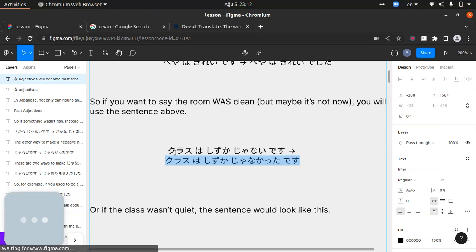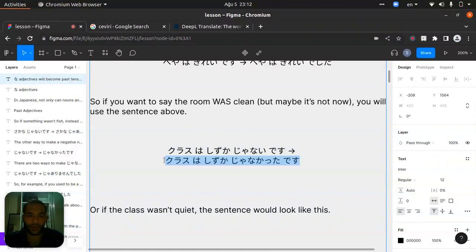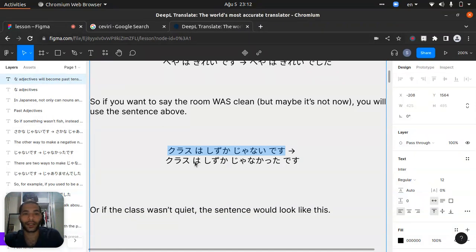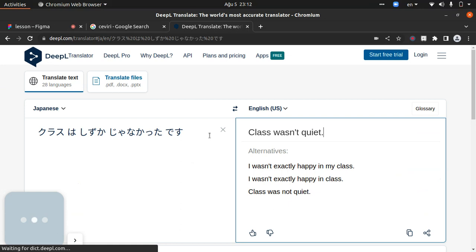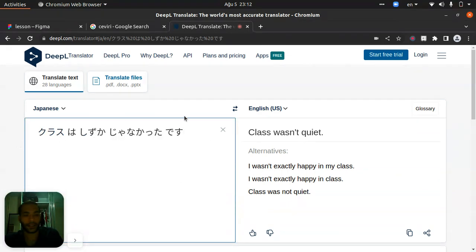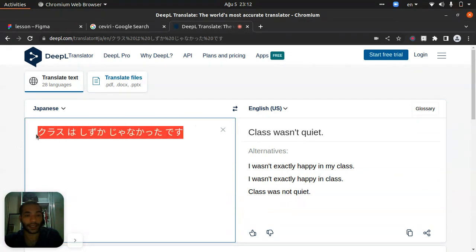The other one will be different, right? It will be the normal one, janai desu. But this one, the class wasn't quiet. It will make wasn't like katta. Yeah, janakatta. Let's copy it back.